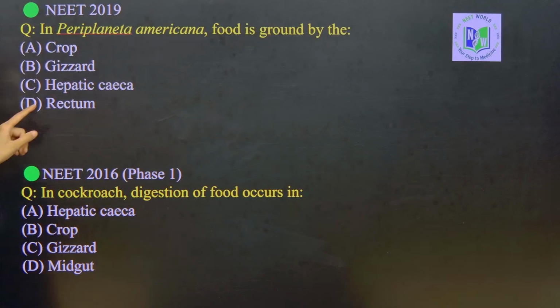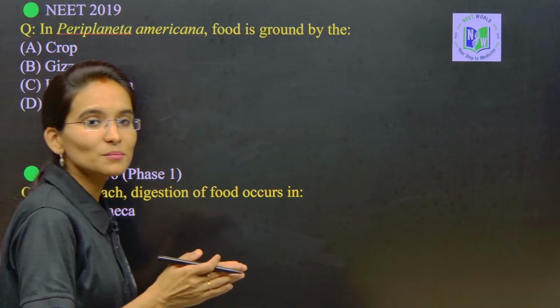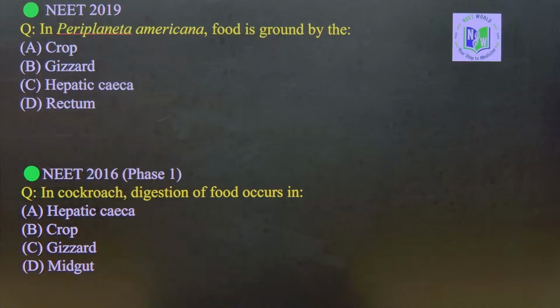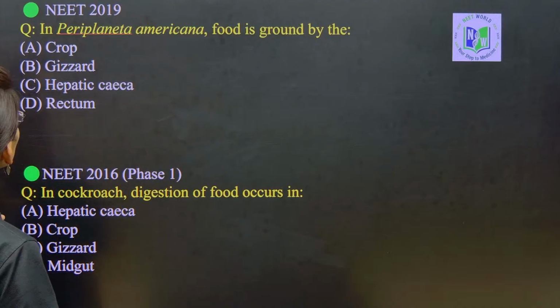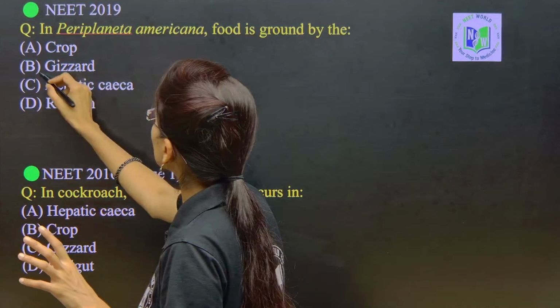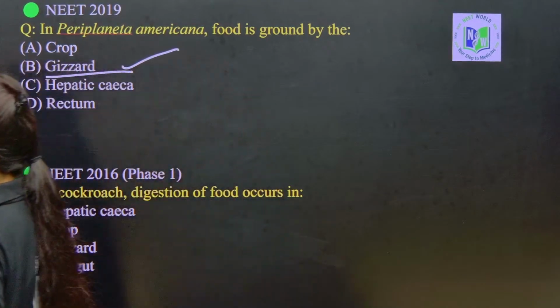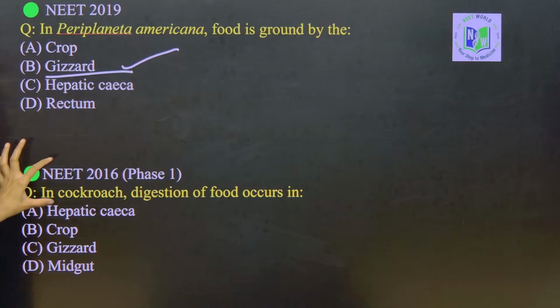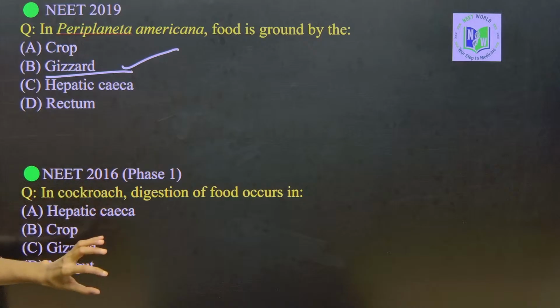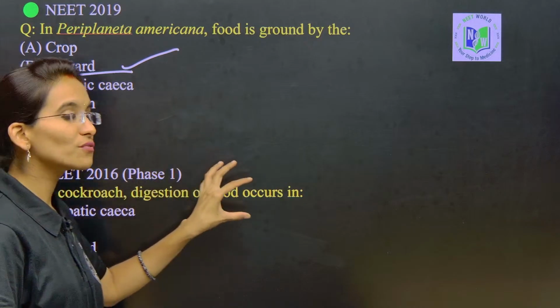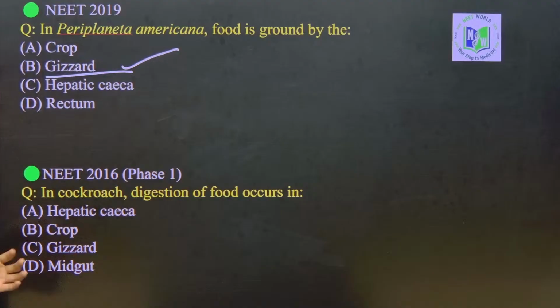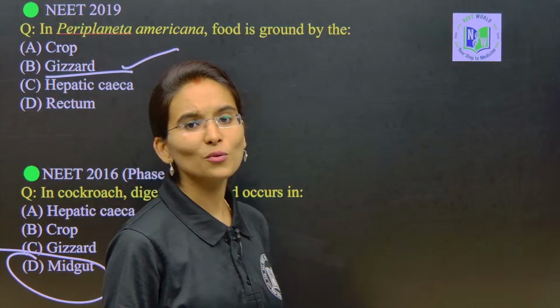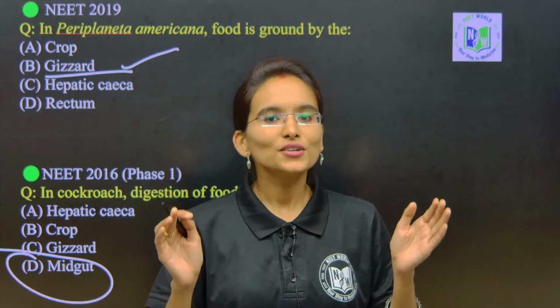In Periplaneta americana, food is ground by which? With the help of the gizzard. Just now we have discussed this particular question, I think, so it has been repeated once again. Gizzard is the answer. And next one, in NEET 2016, phase 1: in cockroach, digestion of the food occurs in, where actually is the digestion going to take place? In the midgut. The midgut is the only part where we cannot find the cuticle lining.